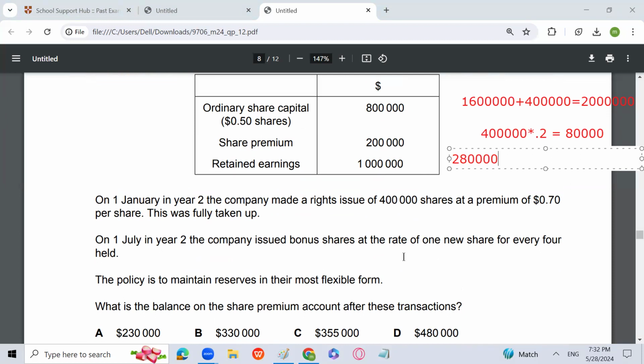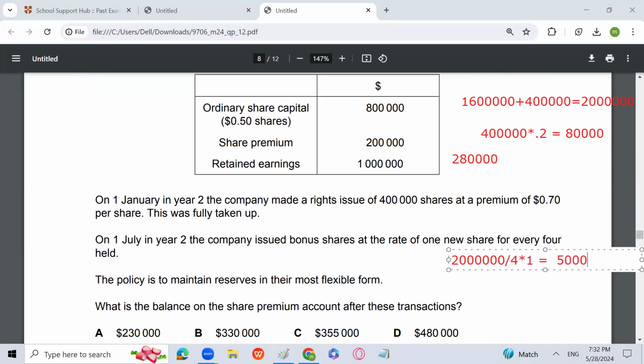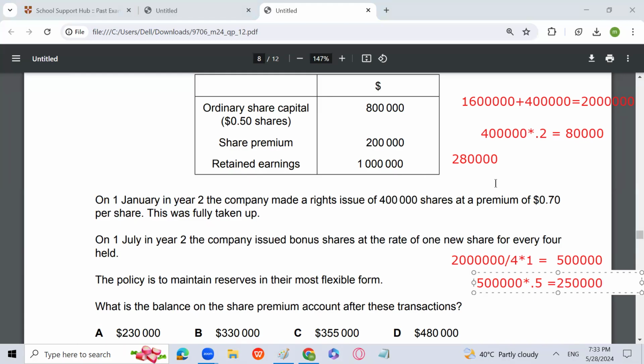Now, on 1st July, the company issued bonus shares at the rate of 1 new share for every 4 held. So the total shares are 20 lakh divided by 4 into 1, that is going to be 5 lakh. Now this amount, from where are we going to get it? We have to use the share premium. 5 lakh are the number of shares and the per share value is 0.5. So the amount of bonus shares is 2,50,000. So 2,50,000 we will take out for the issue of bonus shares out of share premium, right? And then you will get the remaining share premium.